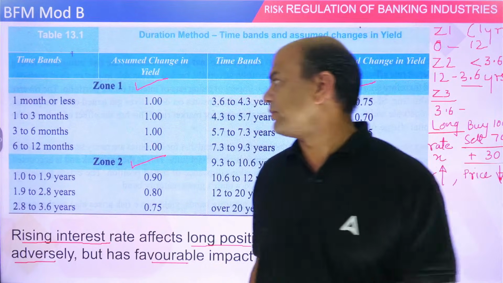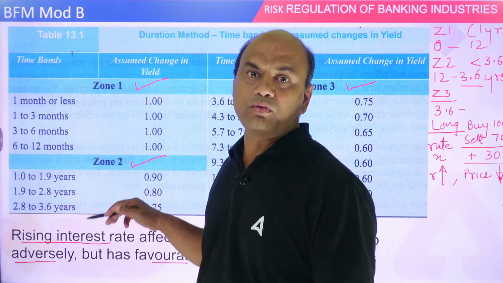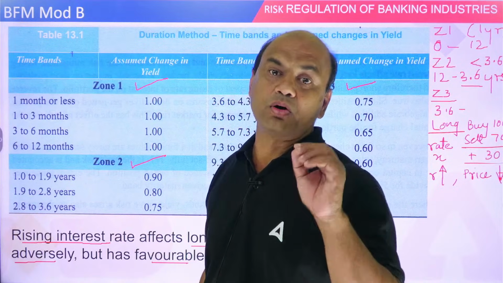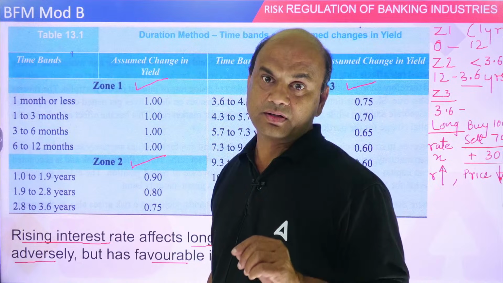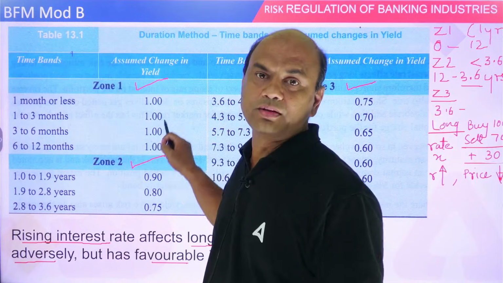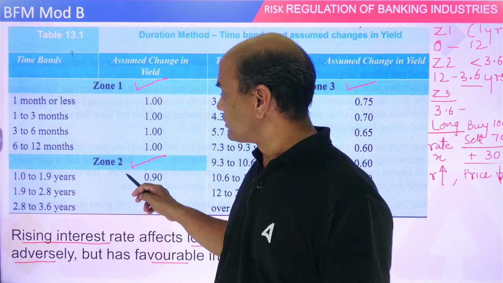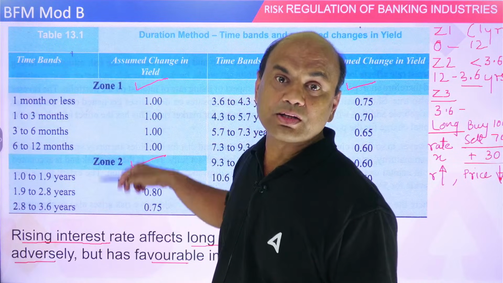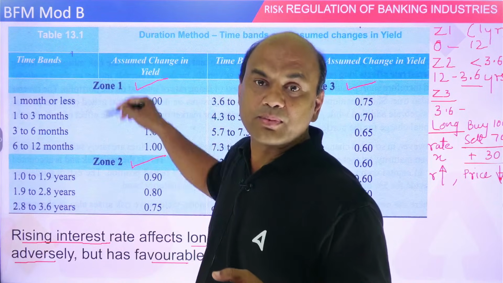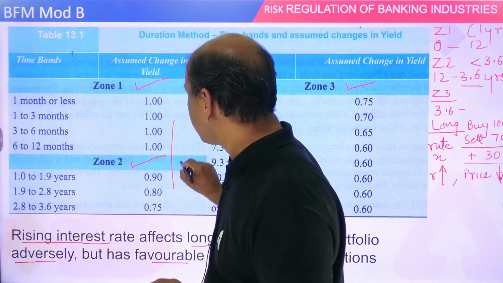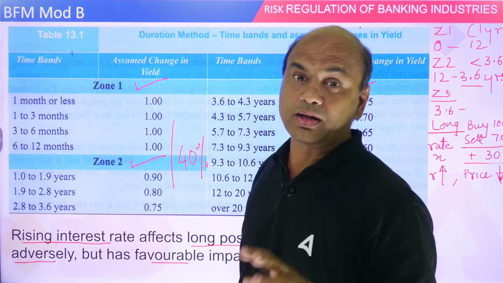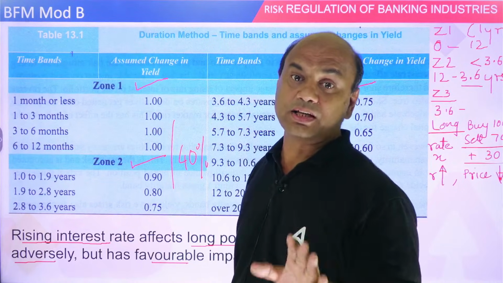Suppose I am adjusting bonds of 6 months and 2 years. In which zone will they be? 6 months will be in zone 1 and 2 years will be in zone 2. So now they are in different zones. When you are in adjacent zones, zone 1 and zone 2, RBI says you should take 40% disallowance.